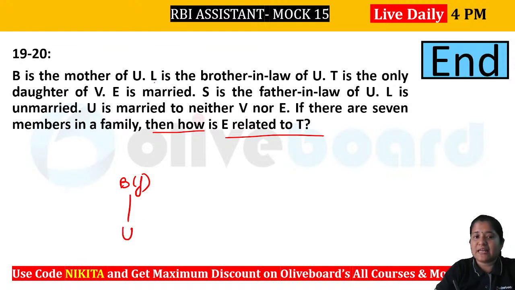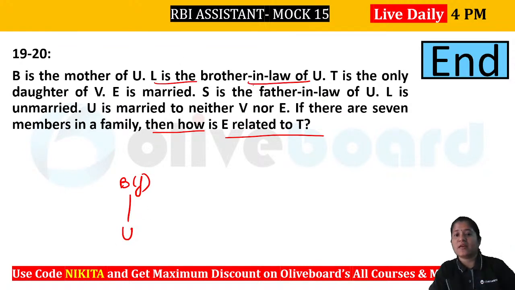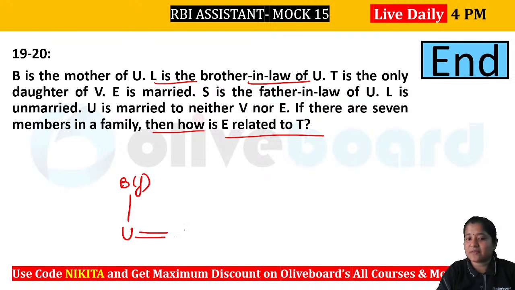Now it is given L is the brother-in-law of U, and it is also given that U is married, right? U is married to neither V nor E, and we have S is the father-in-law of U. So S is the father-in-law of U. That means U must be a married person, right? This person U must be a married person, and this person has a father who is your S, right? So you can see that S will be the father-in-law of U. Something like this. ठीक है, ये आपके S हो गए.